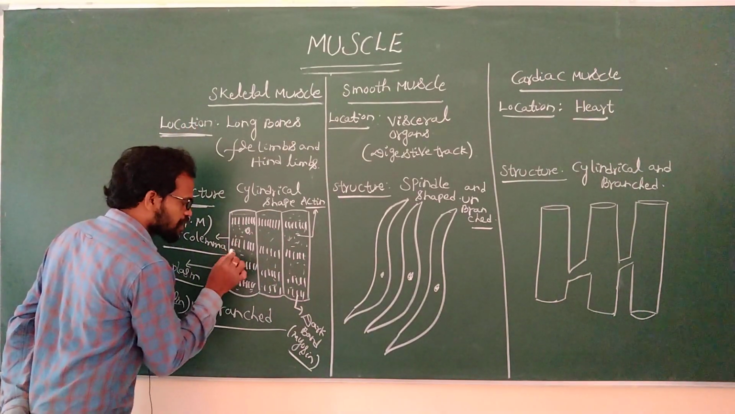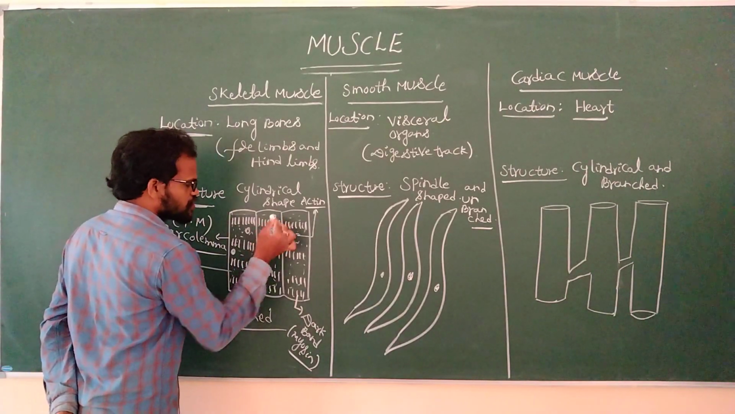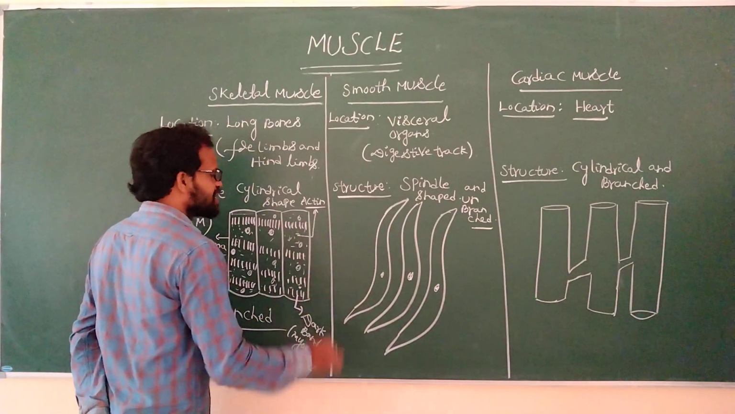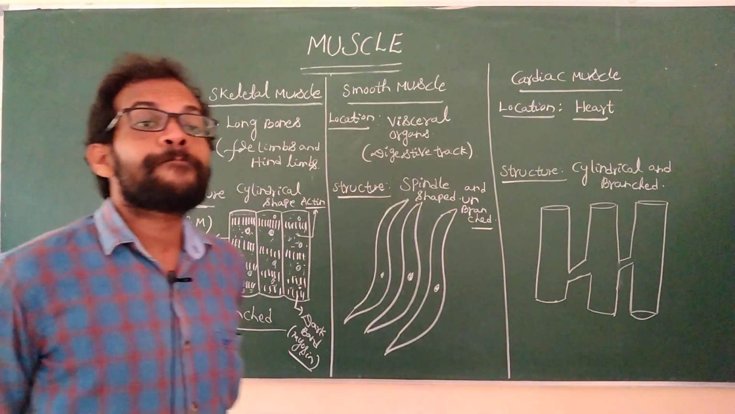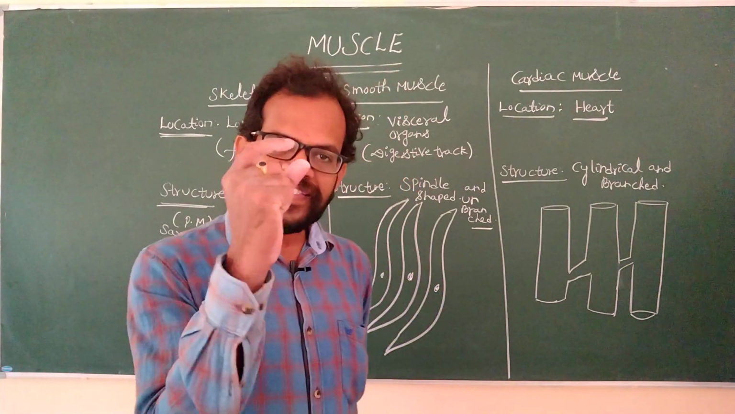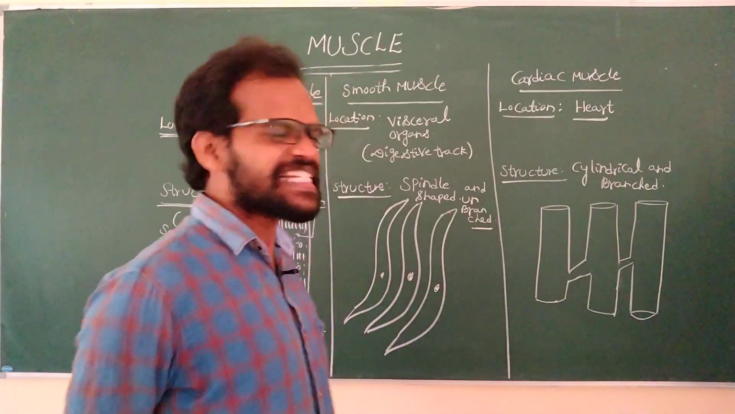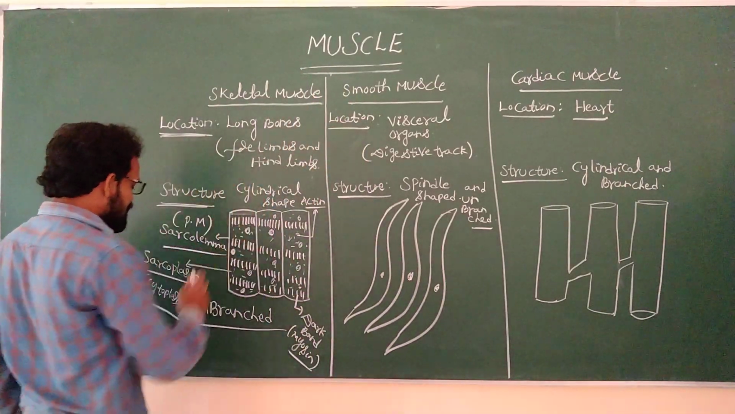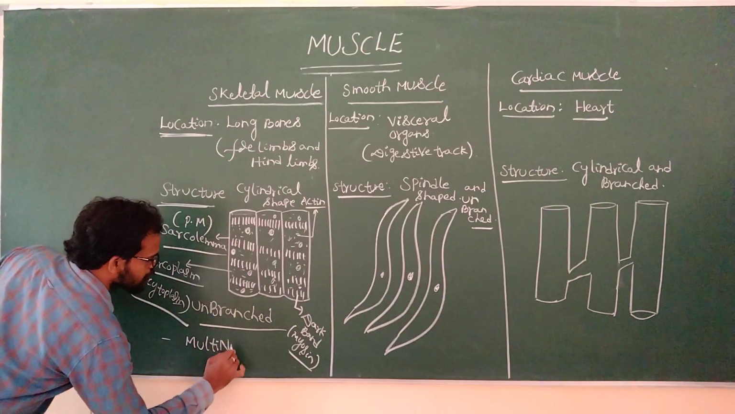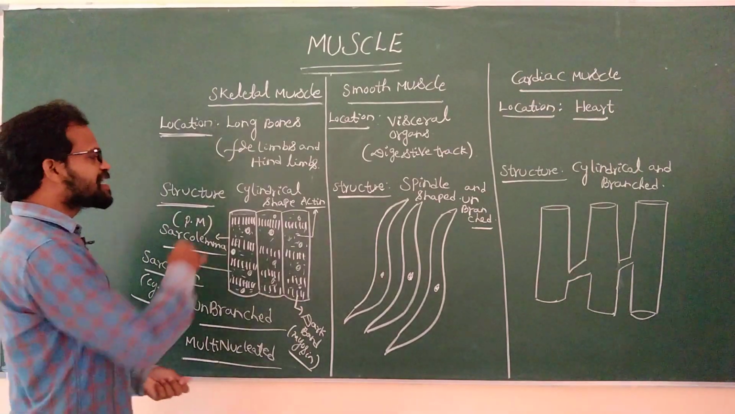Each cell consists of a number of nuclei, the multinucleated condition. This indicates the skeletal muscle cell is always in a multinucleate condition. Multinucleate means syncytium. One cell filled with more than one nucleus is known as a syncytium. These are the multinucleated cells.